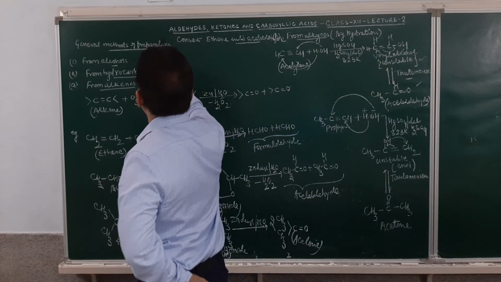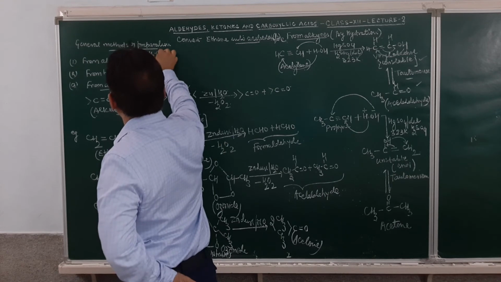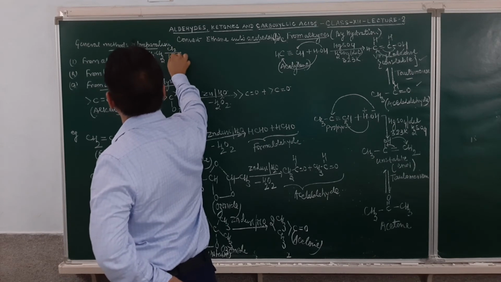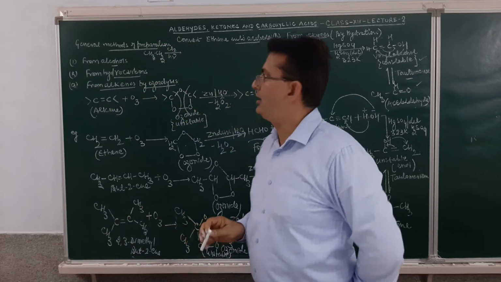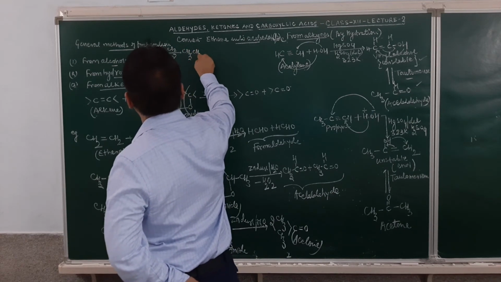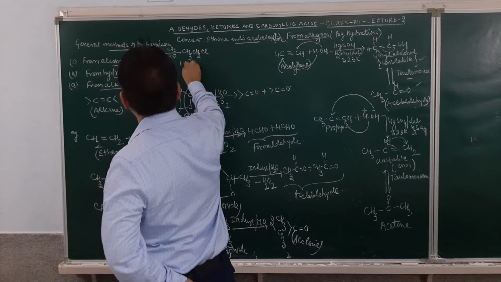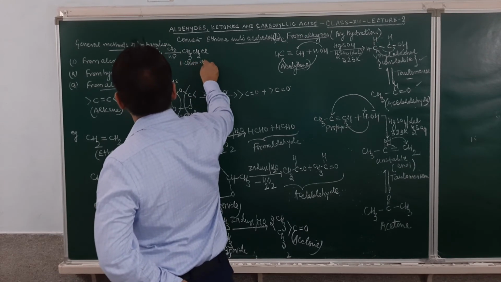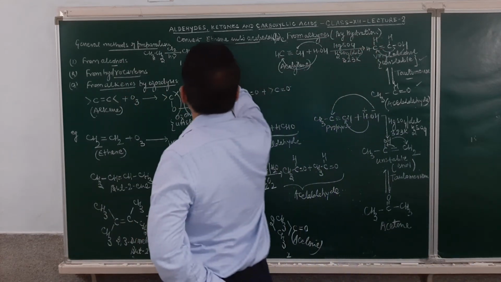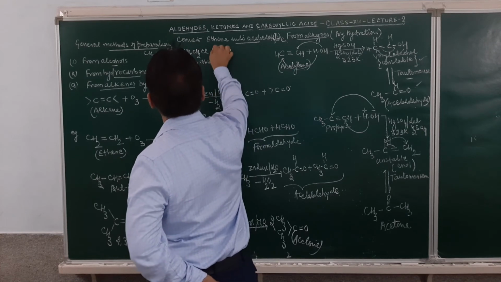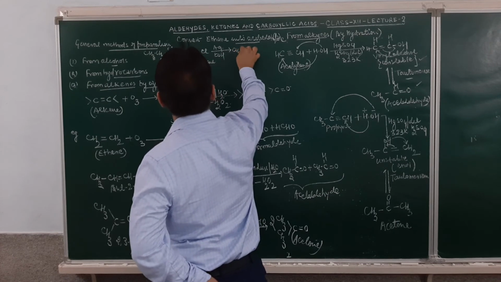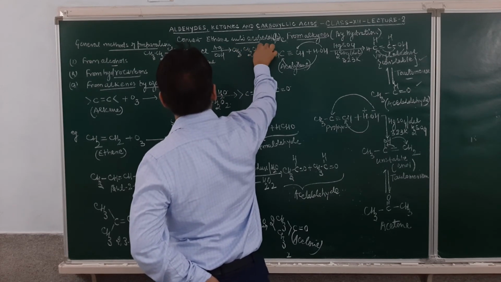How do we do this? We will take ethane molecule. Ethane molecule is made to react with chlorine in presence of sunlight. The product obtained will be CH3CH2Cl. This is chloroethane. Chloroethane, when made to react with aqueous potassium hydroxide, will result in the formation of ethyl alcohol. The product obtained will be ethyl alcohol.